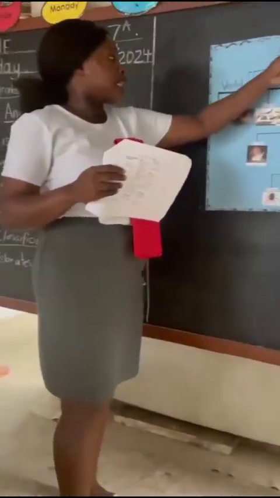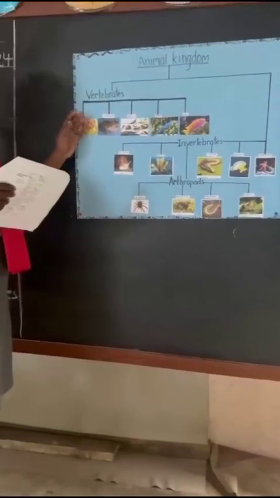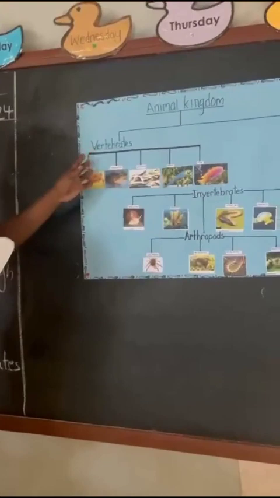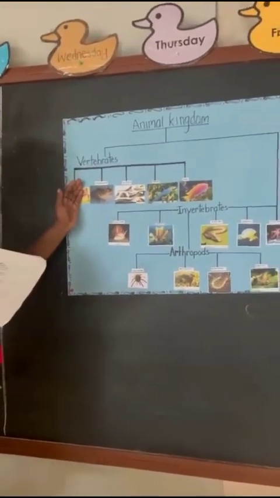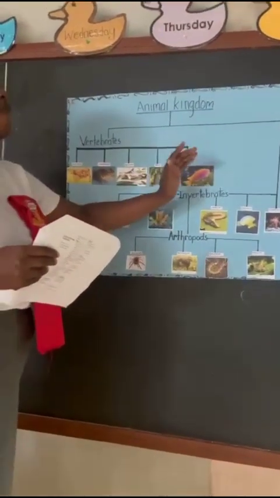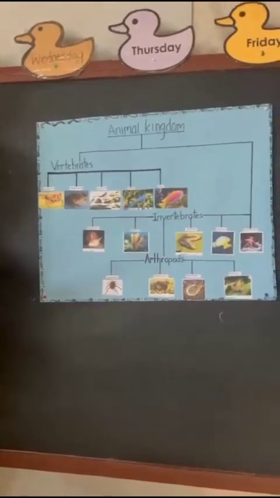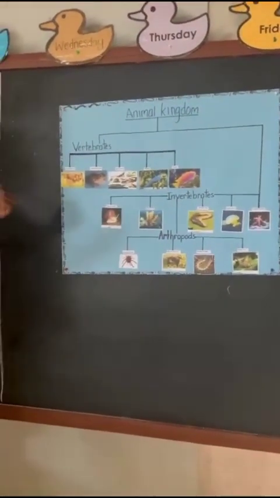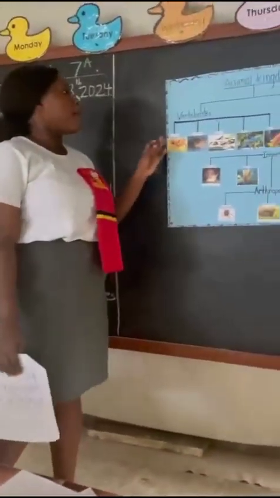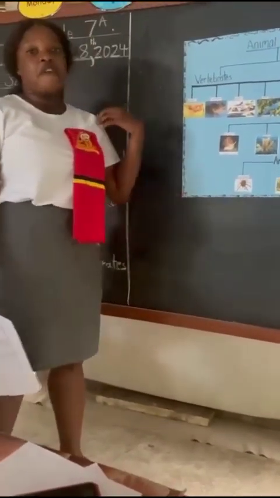Here is a picture. This is the animal kingdom. We have vertebrates and we have invertebrates, right? The first one is mammals, and we see a cow here. So we know that a cow is a mammal. Then we have amphibians, reptiles, birds, and fish. Good. So mammals are warm-blooded animals that have fur and hair, give birth to their young, and produce milk, right? They have fur on their skin.